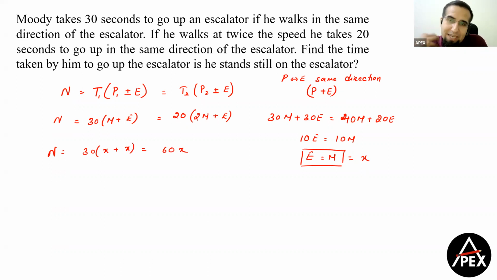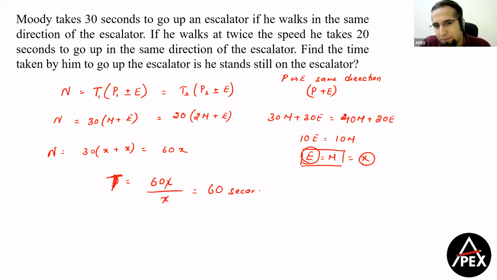Now अगर I am standing still on the escalator, then please understand I am not moving but escalator move कर रहा है. मतलब I have to now cover 60x steps. I repeat, the distance to be covered is 60x by escalator alone, and we have assumed the speed of escalator to be x. So therefore अपना आंसर हो जाएगा 60x by x, x cancel हो जाएगा. So therefore the time taken will be equal to 60 seconds. So इस क्वेश्चन का आंसर हो जाएगा 60 सेकेंड.